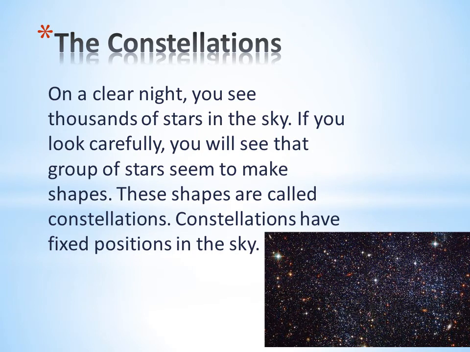The constellations. On a clear night, you see thousands of stars in the sky. If you look carefully, you will see that groups of stars seem to make shapes. These shapes are called constellations. Constellations have fixed positions in the sky.